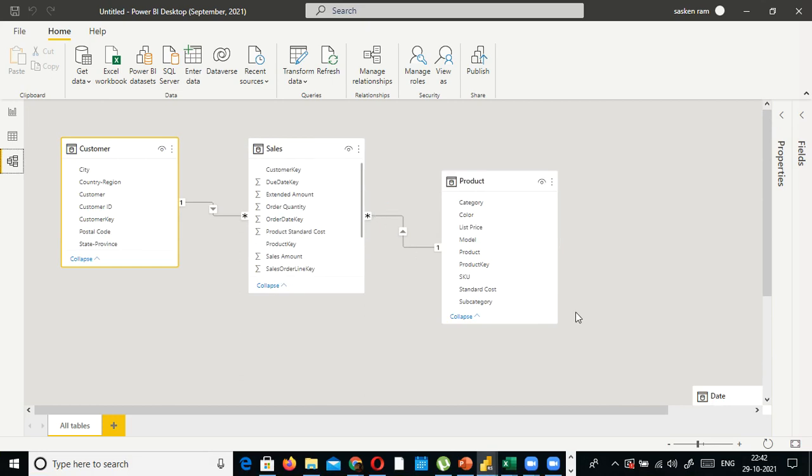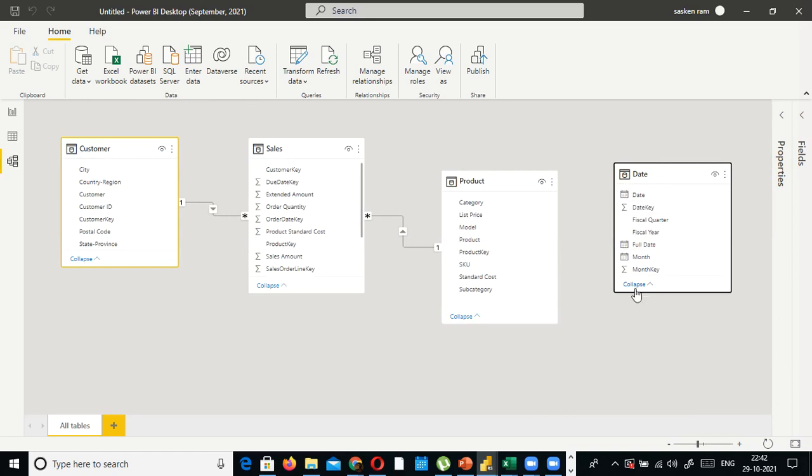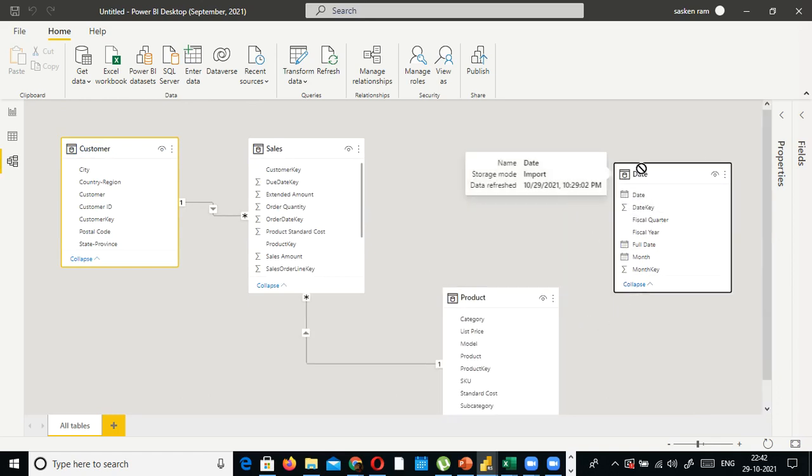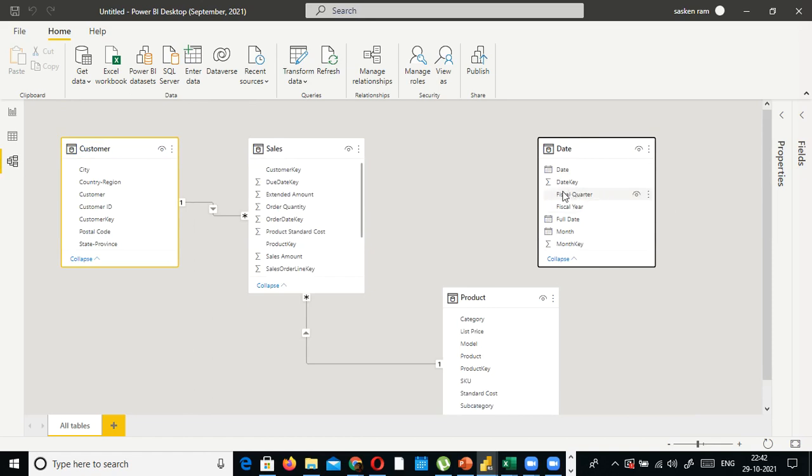Fine, my data model is up. And one more, look here, I ignored this one. Somehow, due to oversight, I ignored it. Here I have the date key, right? So you cannot have a standalone table like this because it is a relational database. So this date key, I am going to connect it to this date key.